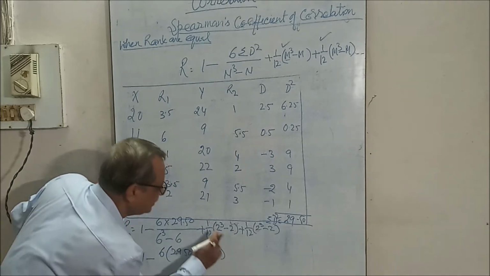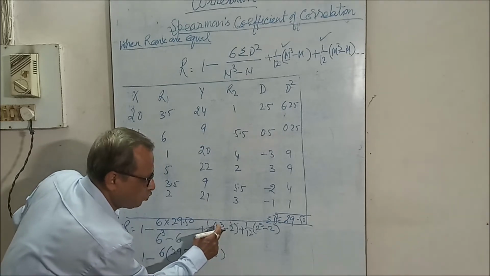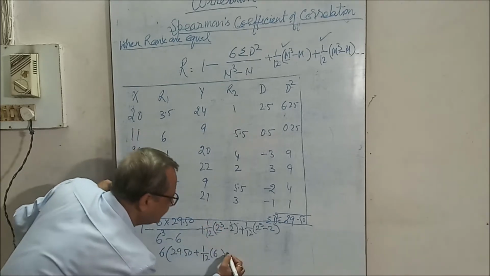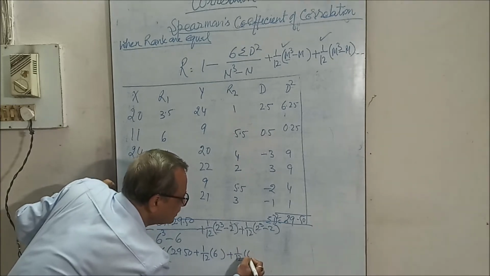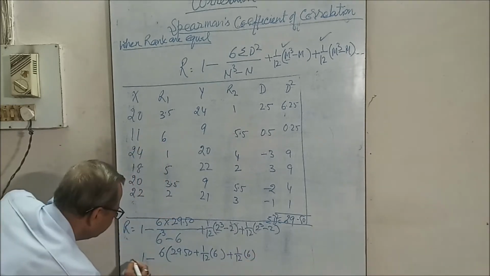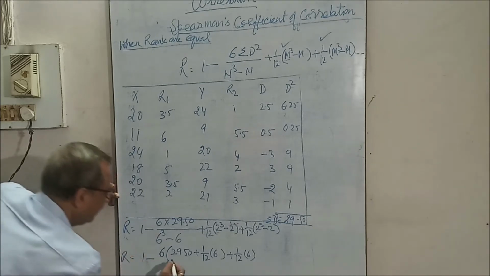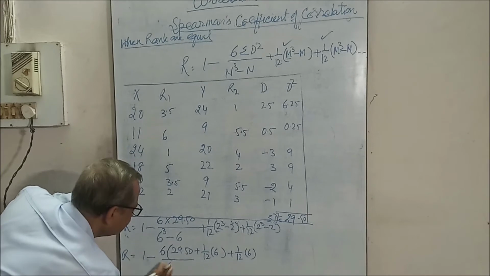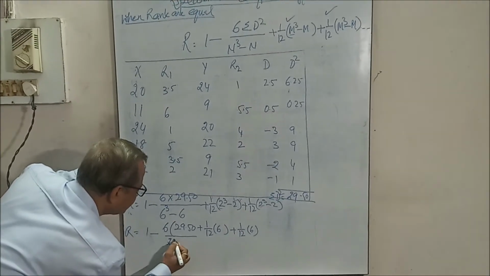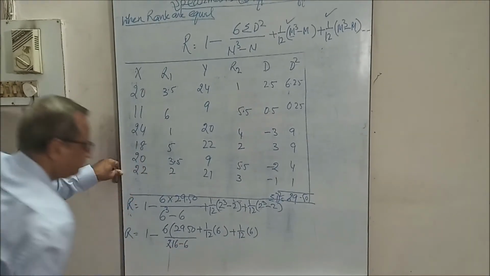6, that is 2 into 2 into 2, 8 minus 2, 6, plus 1 by 12 times 6, upon 216 minus 6.